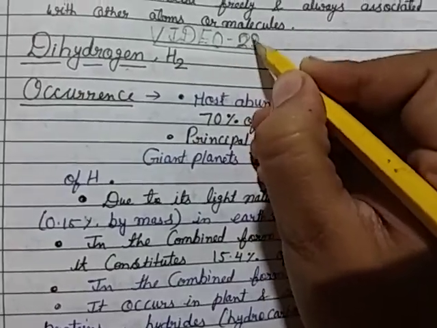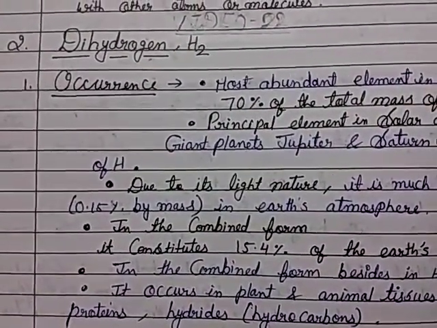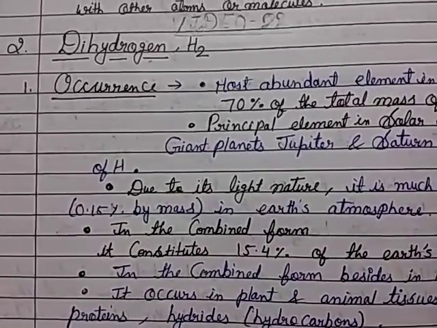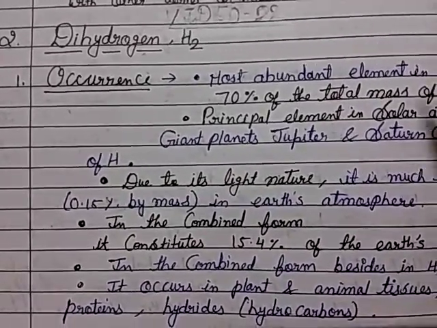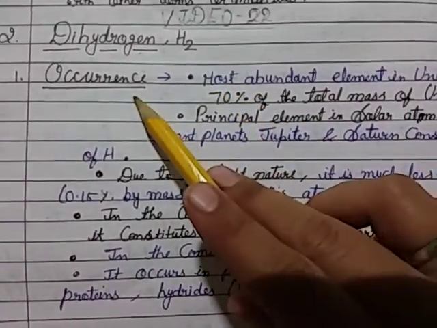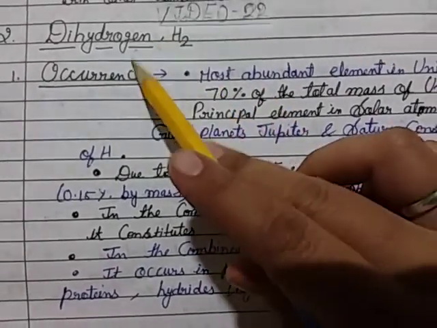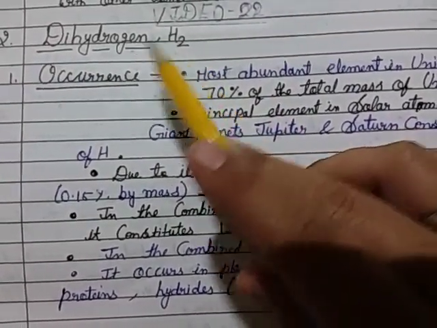In the last video I explained the introduction of hydrogen. So today I explain dihydrogen, H2. First, the occurrence of dihydrogen. The dihydrogen formula is H2, and its occurrence.